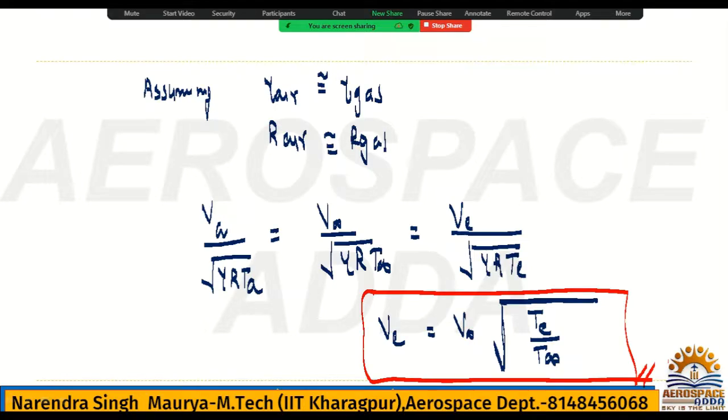Okay, there should not be any confusion. This is nothing but, you have assumed that, what assumption you had taken? You had taken gamma and R both are same, then V exit is equal to V infinity in terms of static temperature, TE and T infinity.